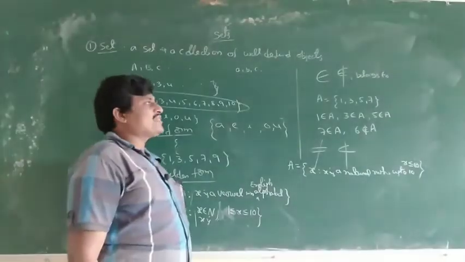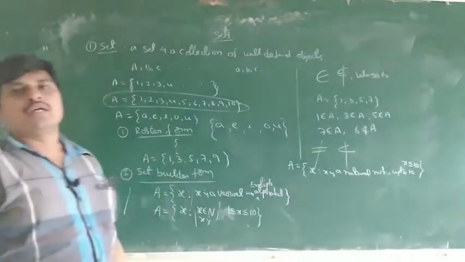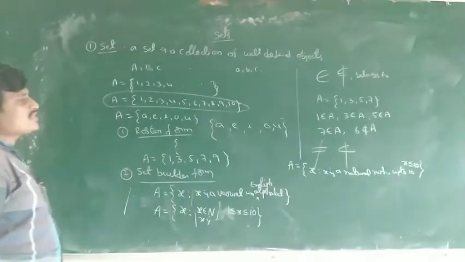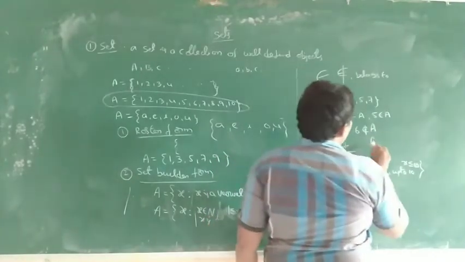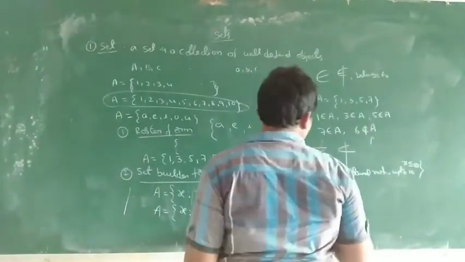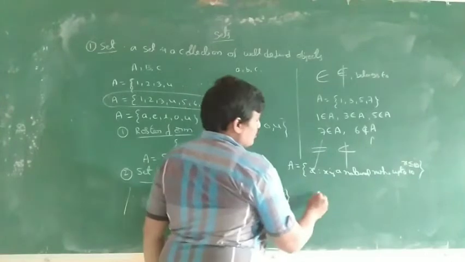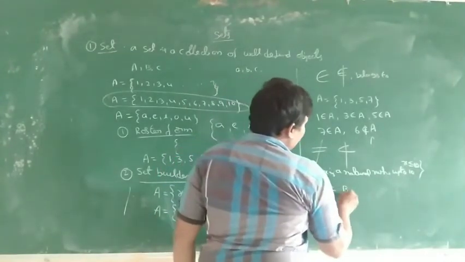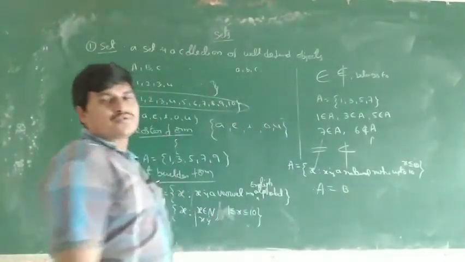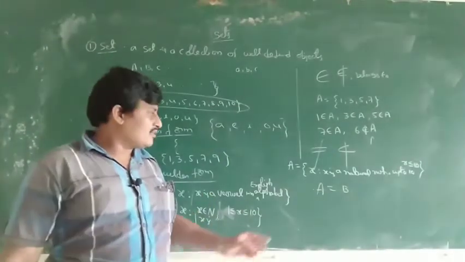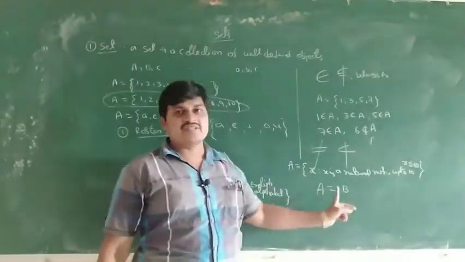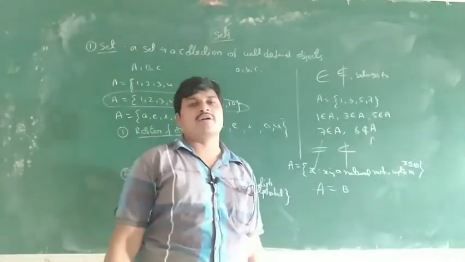Next, two sets are equal. Two sets A and B are said to be equal sets if they have an equal number of elements.